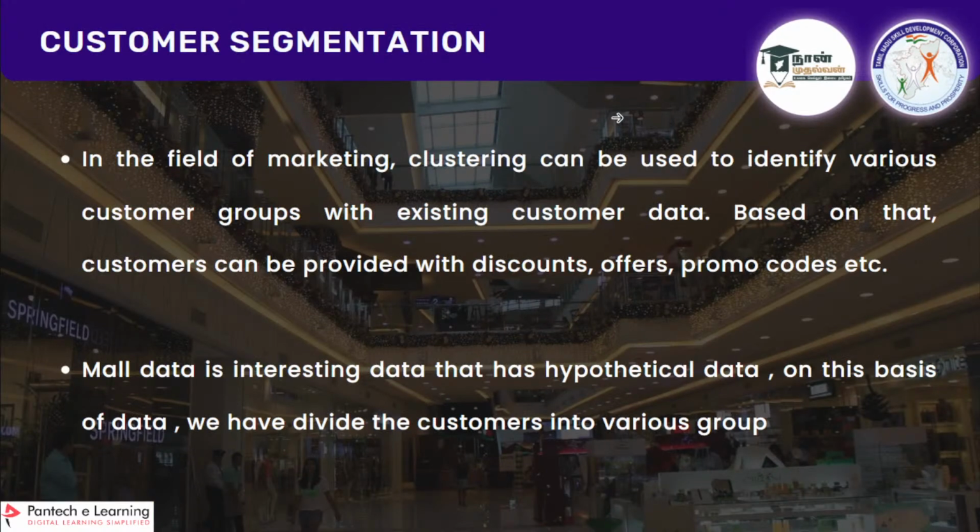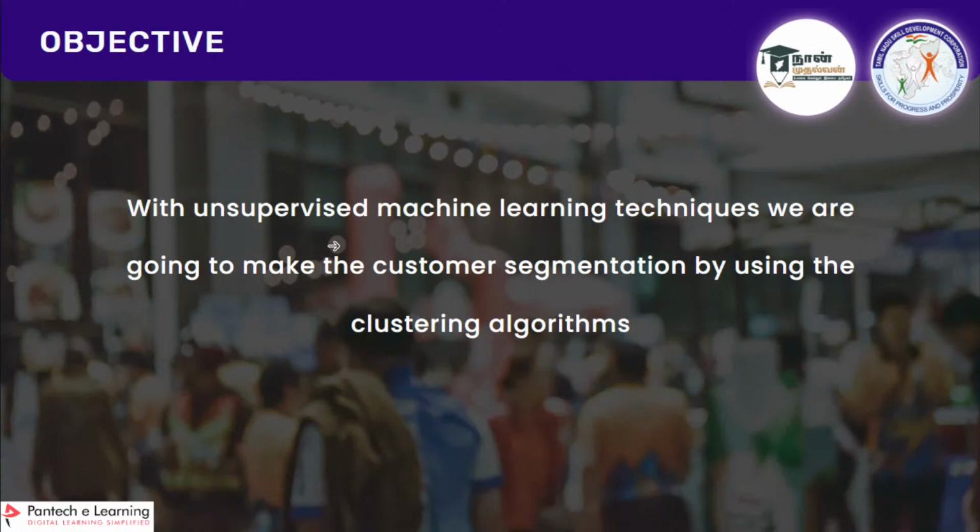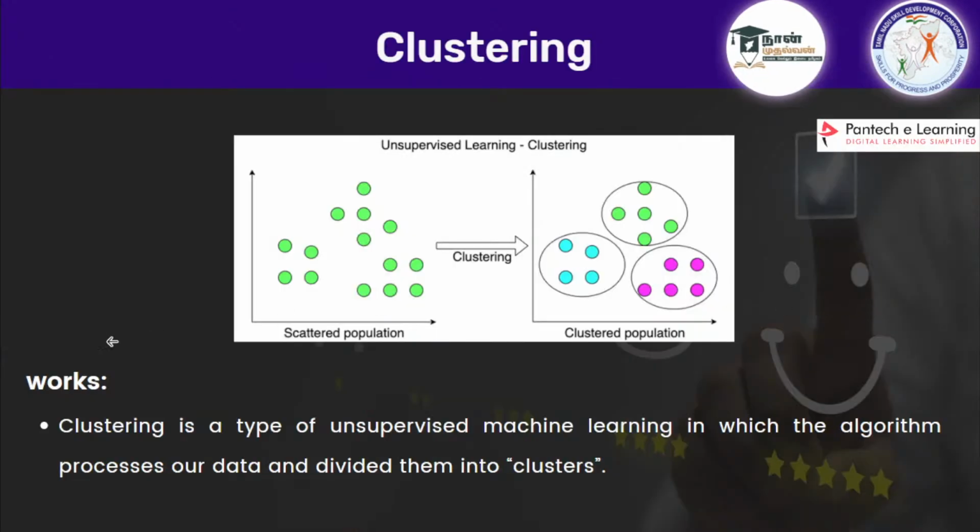In the field of marketing, clustering can be used to identify various customer groups with existing customer data. Based on that, customers can be provided with discounts, offers, promo codes, etc. Mall data is an interesting data set where you can try this. With unsupervised machine learning techniques, we are going to do customer segmentation using a clustering algorithm, so we are going to see k-means clustering.